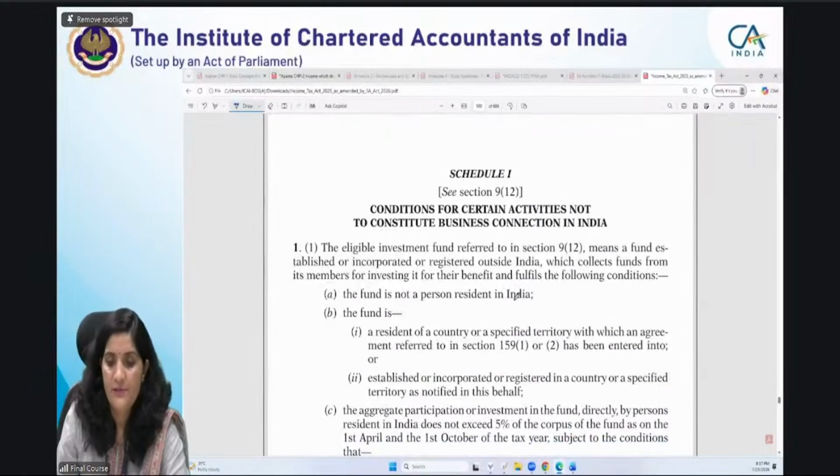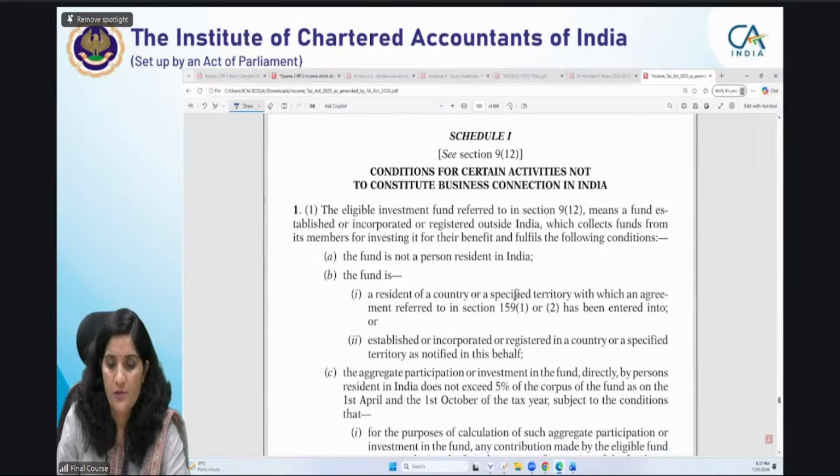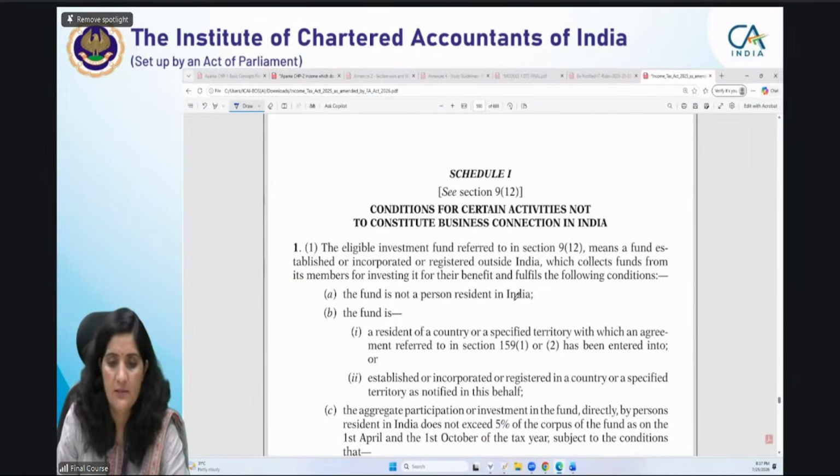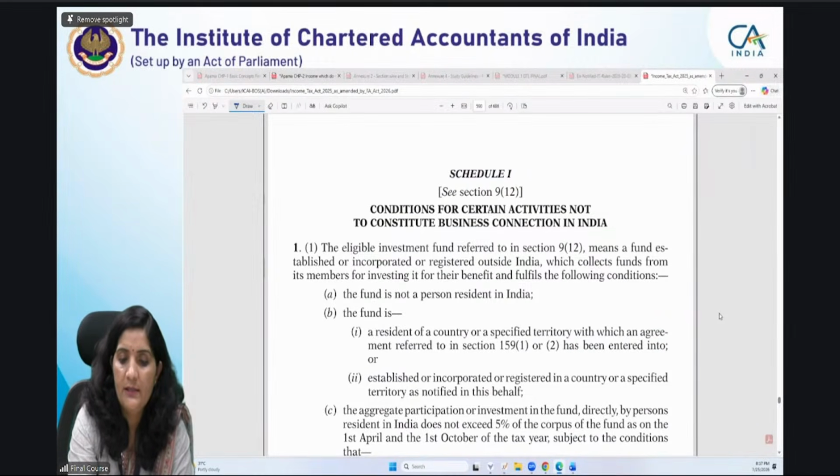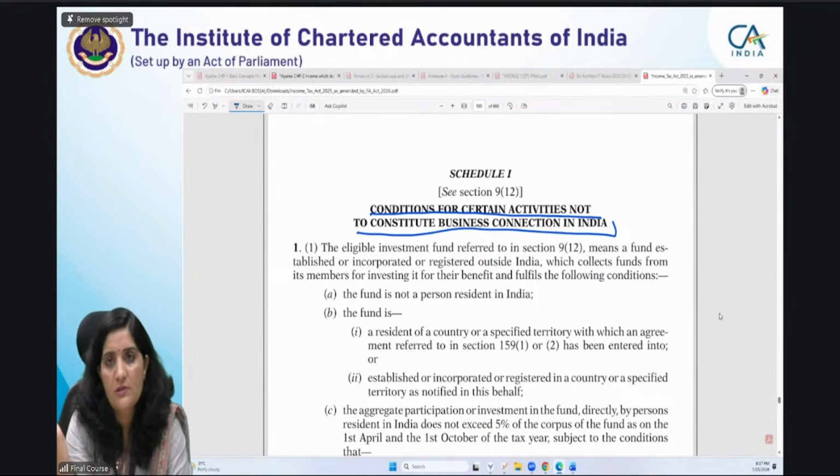Yes, this is schedule 1. We are starting with schedule 1, right? After 536, the schedules start in the Bear Act, and this is schedule 1. And what is this schedule? The conditions for certain activities not to constitute business connection in India. This schedule is not providing any exemption. This schedule is saying the conditions which are to be satisfied for certain activities.